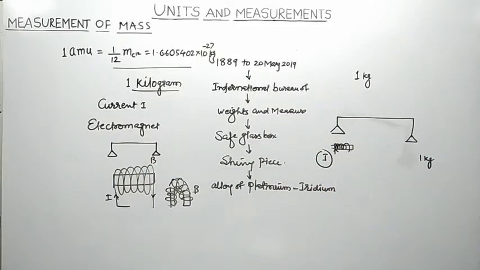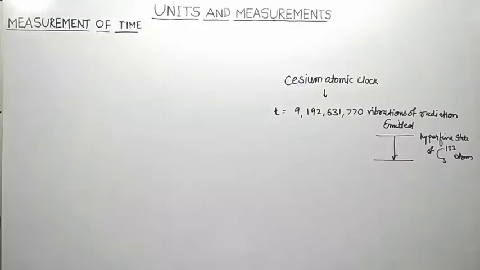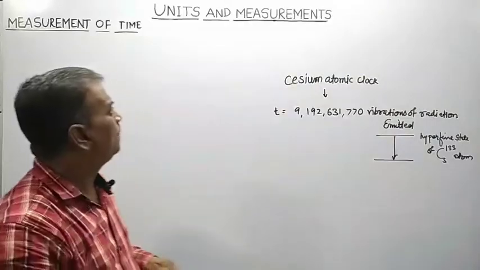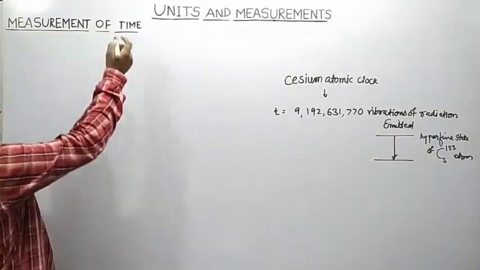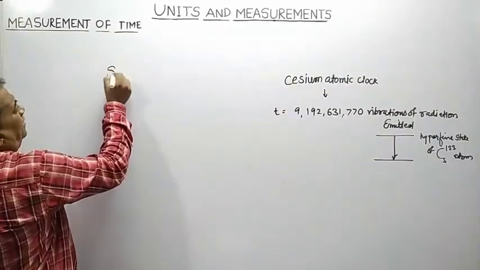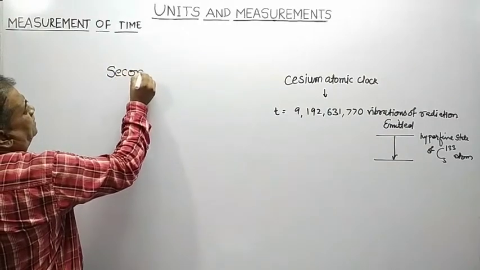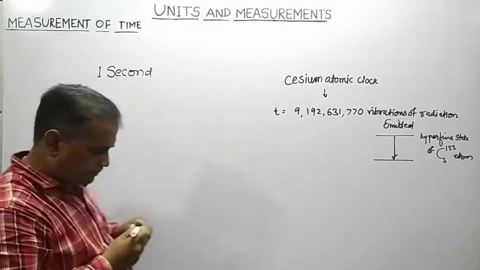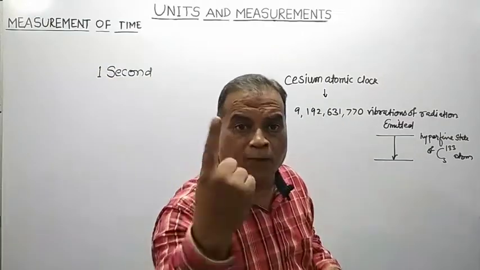Now the last one, how to measure time. Time is one more fundamental physical quantity. And what is the SI unit of time? Time is measured in the unit of second. Then what is 1 second?